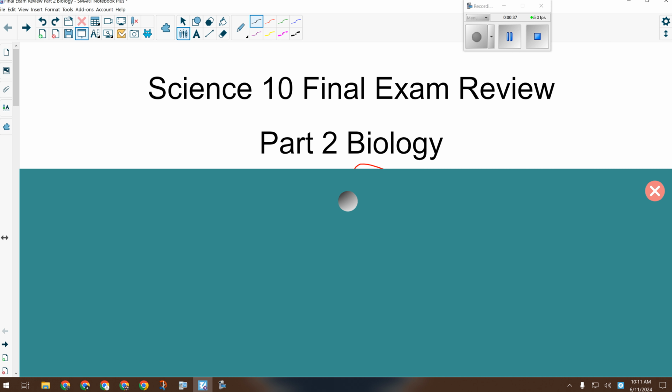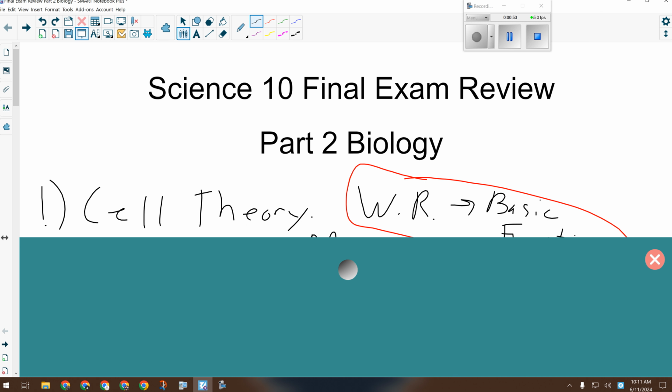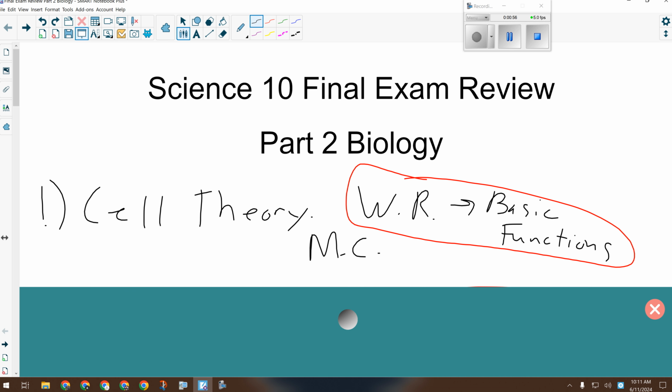That second point, and I said this for your unit exam as well, you could probably write that in close to half the questions and it would be appropriate, okay, and it shows that level of understanding that is here as opposed to down here. So there's probably a way to still work it in on a number of questions. So the cell theory, written response, that second point about basic functions is probably going to come into play somewhere, but the rest of it would be multiple choice.